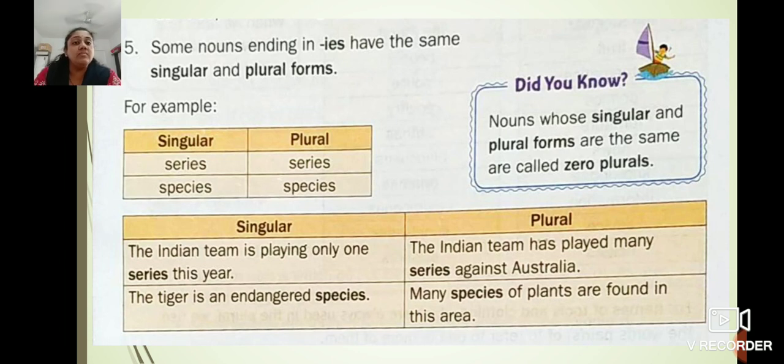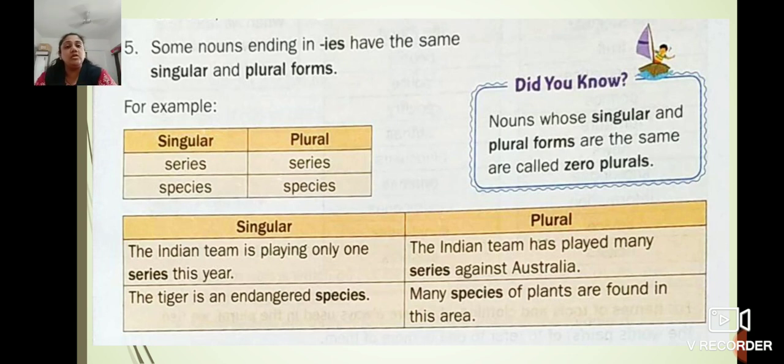Next, some nouns ending in IES have the same singular and plural forms. For example, series will remain series only. Species, species. See, in the sentences it is given, the Indian team is playing only one series this year. The Indian team has played many series against Australia.